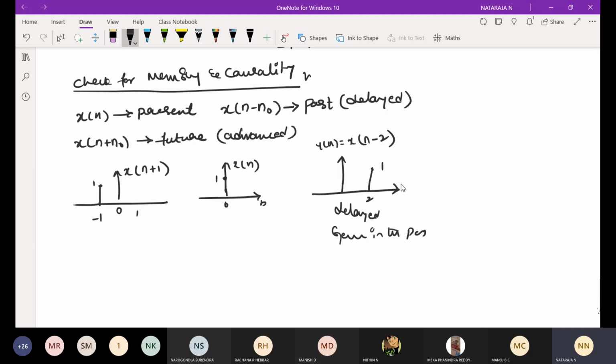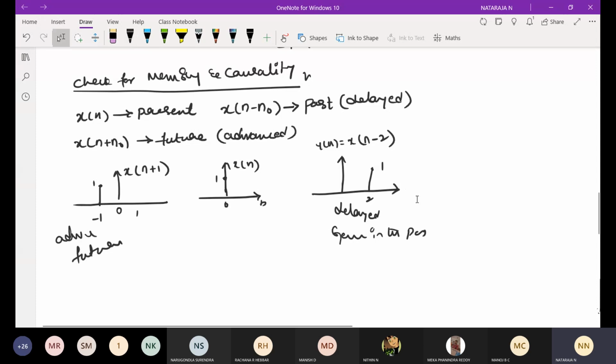If it were not generated at -2, it could not come here. That is why it is a past signal. This will be a future signal. The signal started at minus and at some other time moves towards the positive side. That is why we call it a future signal or advanced signal. That is the difference. Make it clear with respect to these 3 signals.